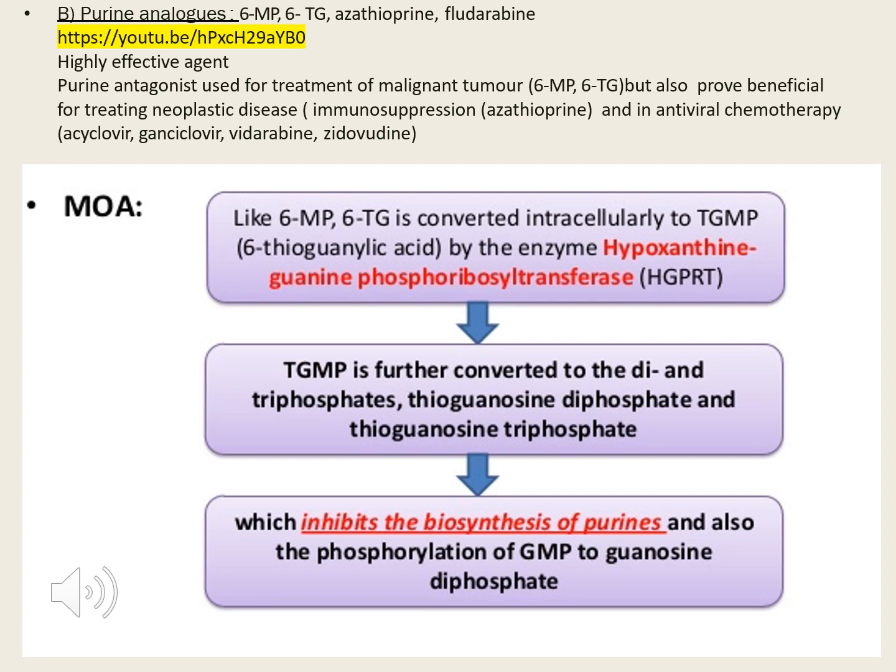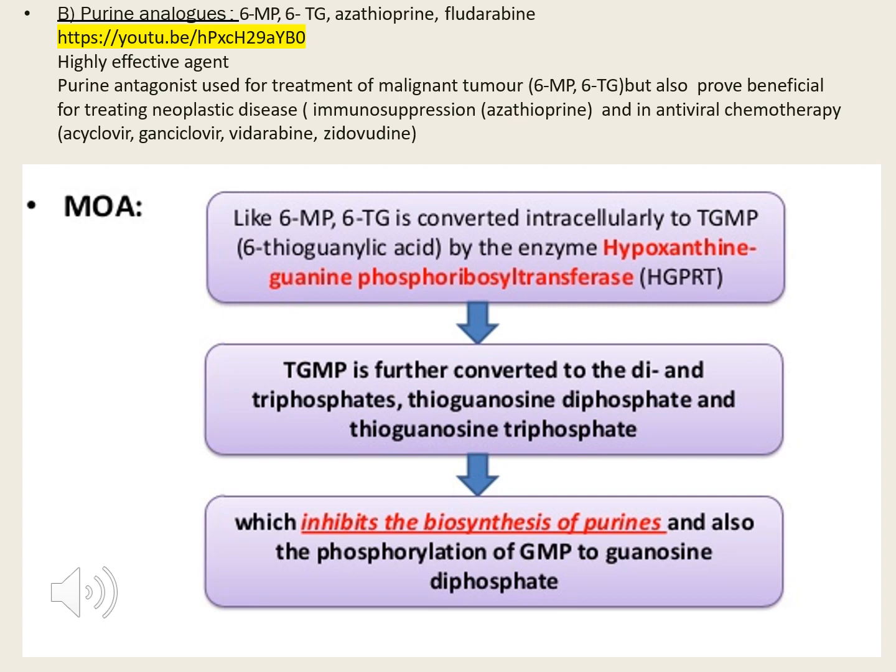the cancerous cell cannot survive. What happens is the 6-mercaptopurine or the 6-thioguanine are converted intracellularly to TGMP. What is this TGMP? Thioguanylic acid. This conversion happens in the presence of hypoxanthine guanine phosphoribosyl transferase, HGPRT.